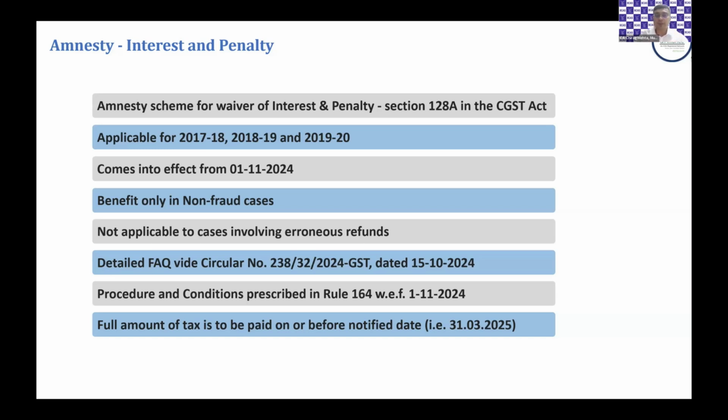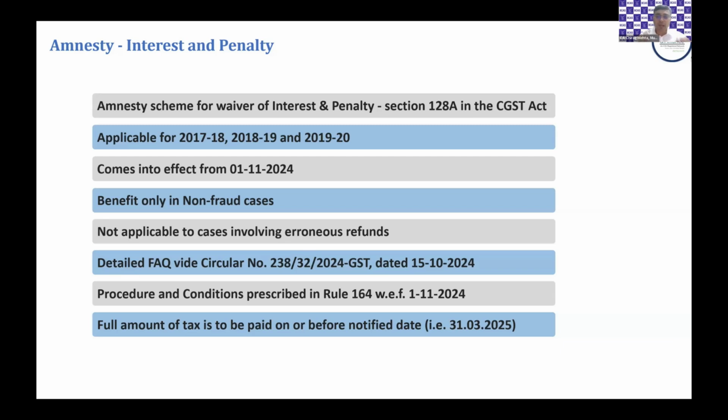The procedure and conditions of application under the amnesty have been prescribed under Rule 164, which also comes into effect from 1st of November 2024.